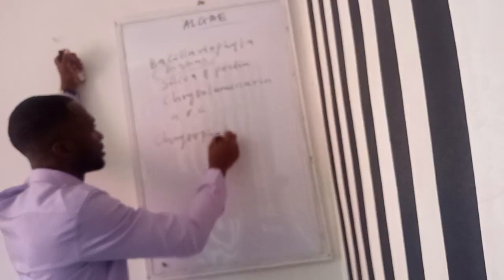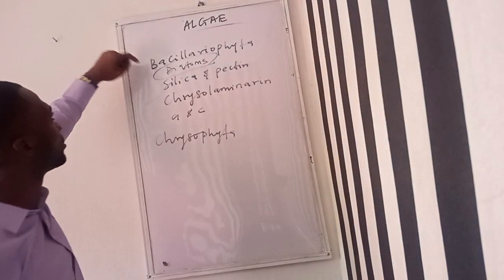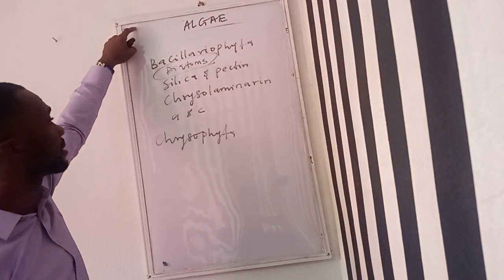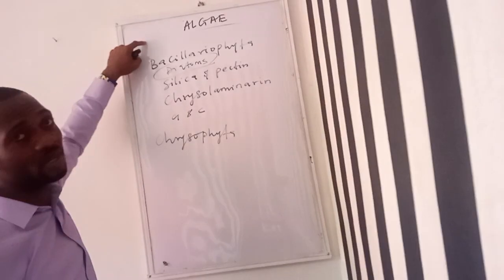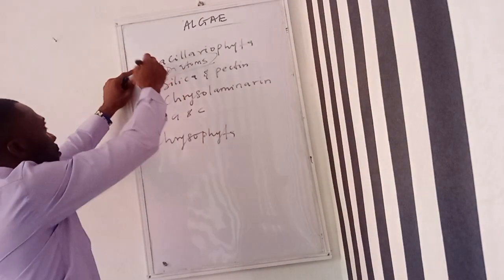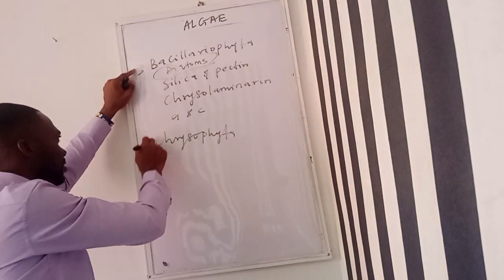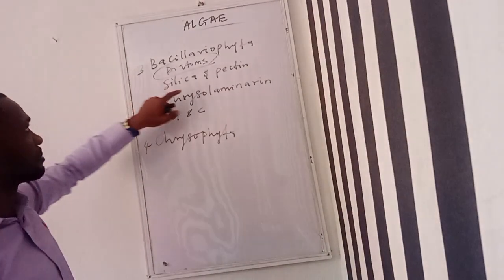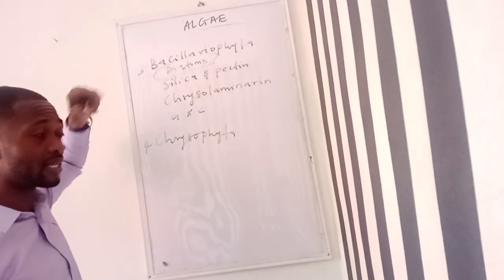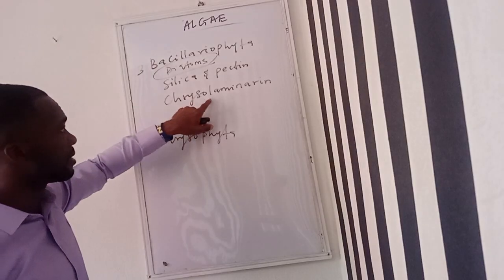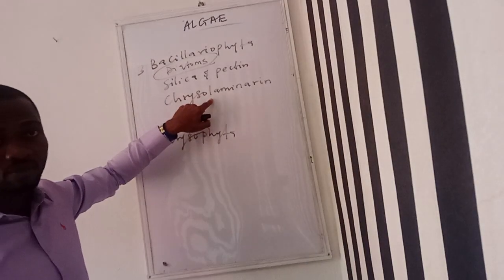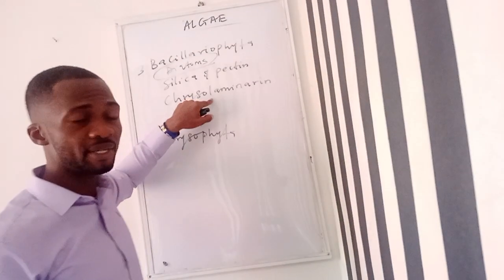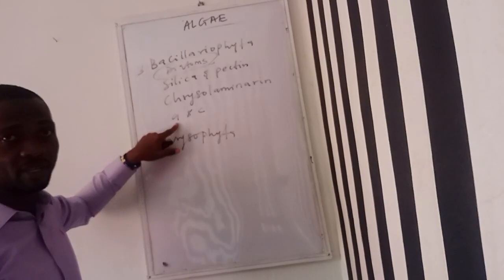Then we have Chrysophyta. Chlorophyta was the first, Euglenophyta second, and Chrysophyta is the third. So they have the same silica in their cell wall. They also have their photosynthetic food reserve called chrysolaminarin. Then they also have chlorophyll A and C.